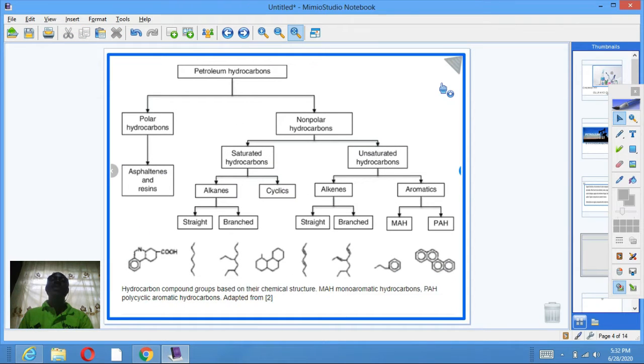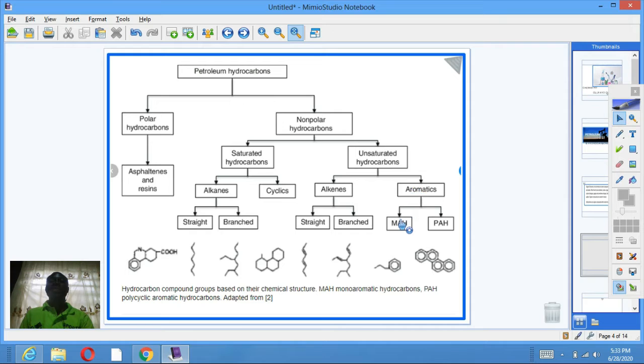These are the basic divisions of petroleum hydrocarbons. We have polar hydrocarbons and non-polar hydrocarbons. Polar hydrocarbons are divided into asphaltenes and resins. Non-polar are divided into saturated hydrocarbons and unsaturated hydrocarbons. Saturated hydrocarbons are alkanes and cyclics. The alkanes are straight chain and branch chain. The unsaturated are alkenes and aromatics. The alkanes are straight chain and branch chain.